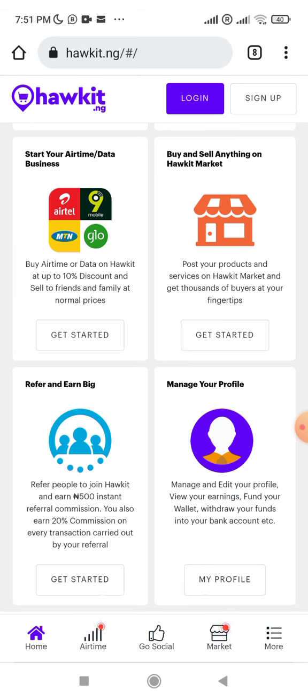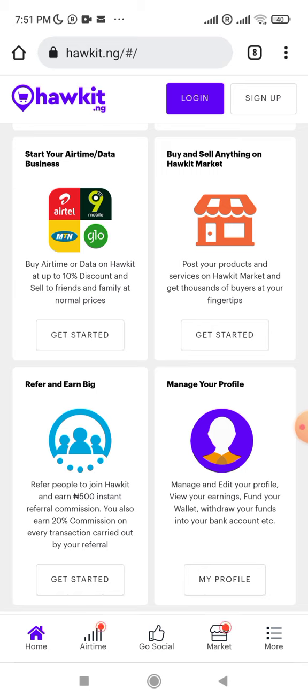Then you can place your advert on Hawkit, and people in your location will see you. My business is in Amuwo-Odofin area. I sell smartwatches in Amuwo-Odofin area. People in Amuwo-Odofin area can see me. I can also see other people doing businesses in that area. So that's just wonderful for me. And all this is for free.